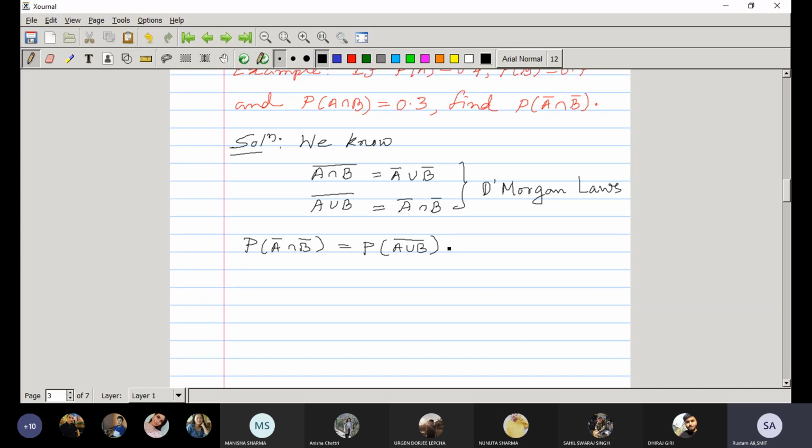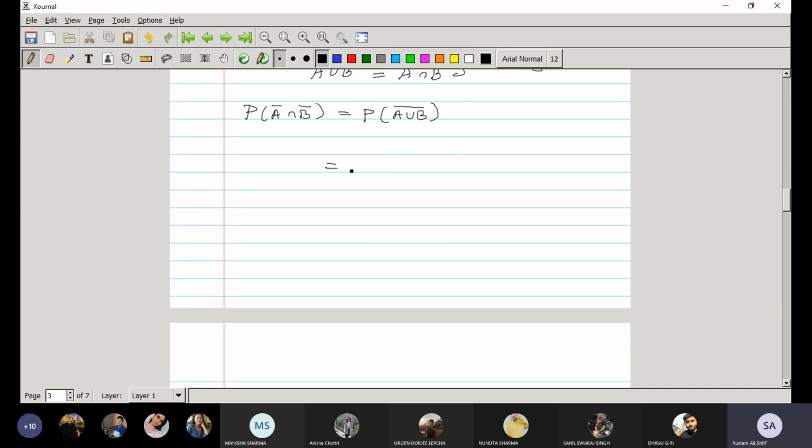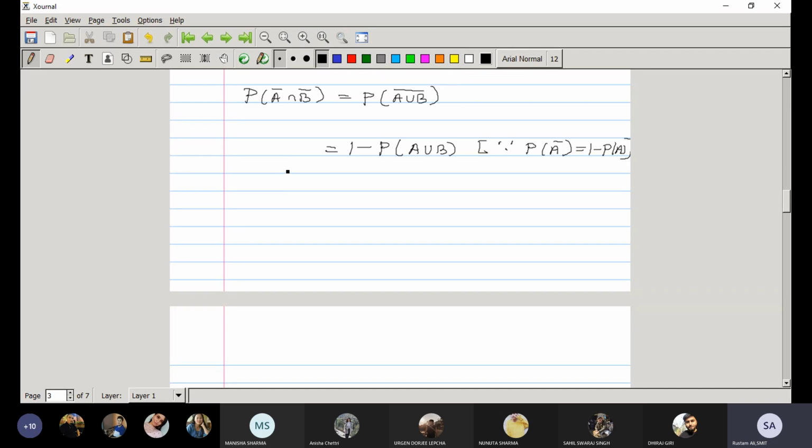Probability of D complement will be 1 minus probability of D. So we will get 1 minus probability of A union B, as probability of A complement is equal to 1 minus probability of A. We are using this result here. Now using the general additivity rule, probability of A plus probability of B minus probability A intersection B.